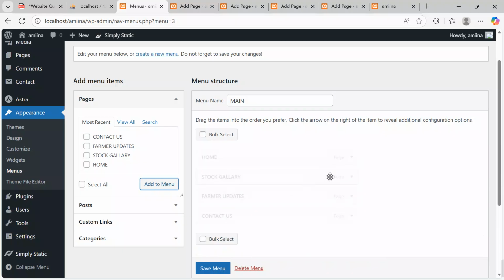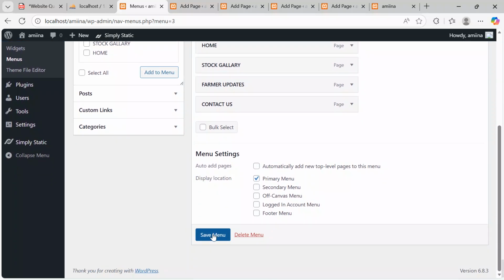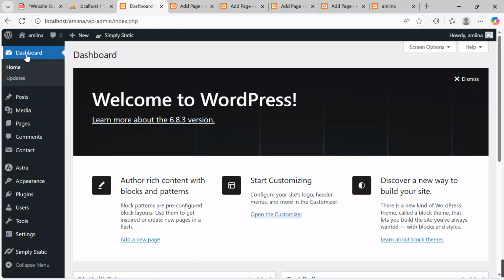So after adding all my pages to menu, I'll come and make sure that everything is in shape, save the menu. After saving the changes, I'll come and refresh the window to see that each and every single element is in good shape for us to start running through.